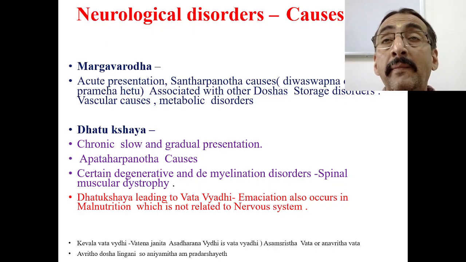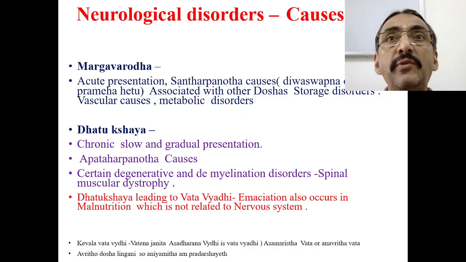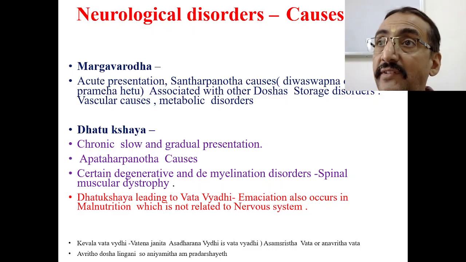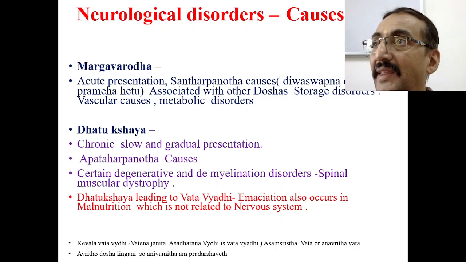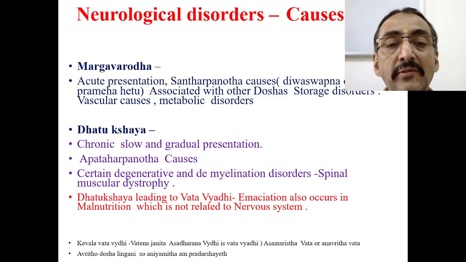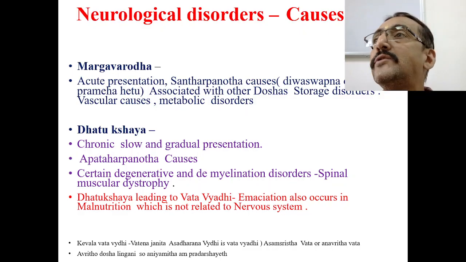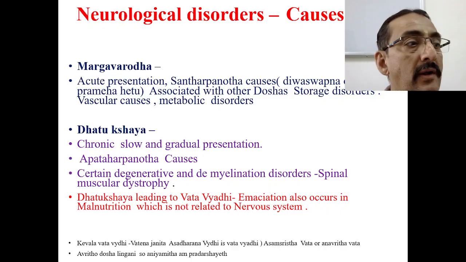Now this Dhatukshaya Janya Vyadhi is not confined to the neurological system. For example, take a patient of malnutrition. Malnutrition is again a Dhatukshaya Janya Vyadhi, but it is not related to the neurological system. So Dhatukshaya may lead to so many other conditions also. Apatarpana Vyadhis are many, and this presentation may be there too. One example is malnutrition.